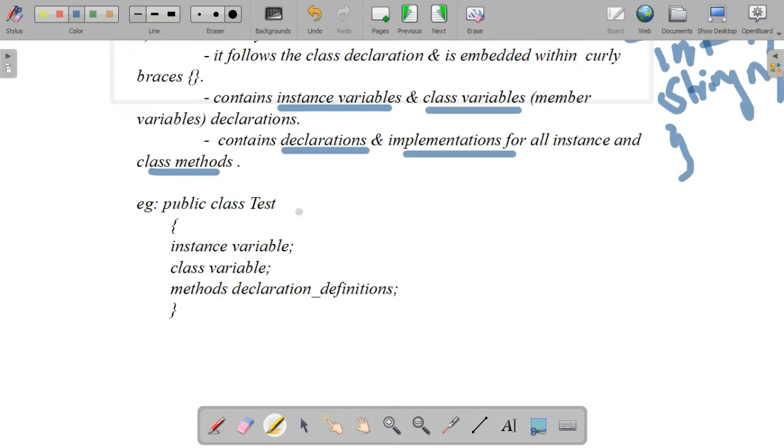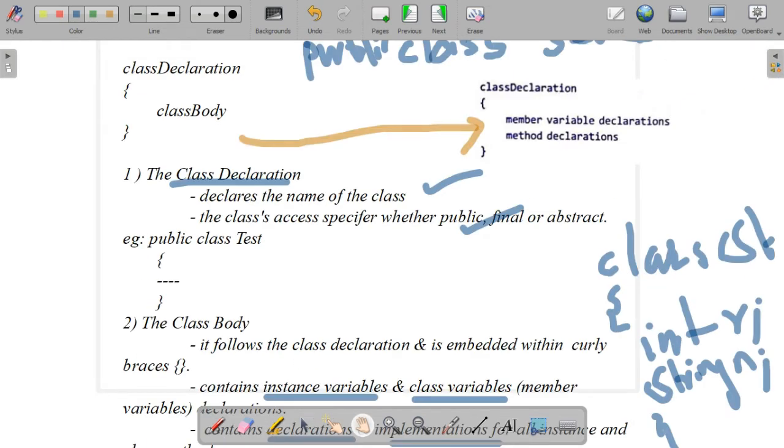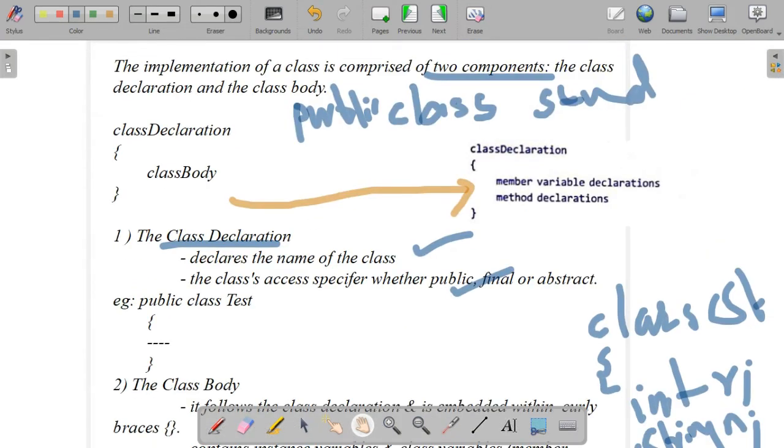So the example here, in the syntax way, public class testing. This is the class declaration and this is the class body inside this bracket. What does it consist of? Instance variable, class variable declaration, method declaration and method definition. These are inside the class body. Okay. So when we are implementing a class, it consists of two components.